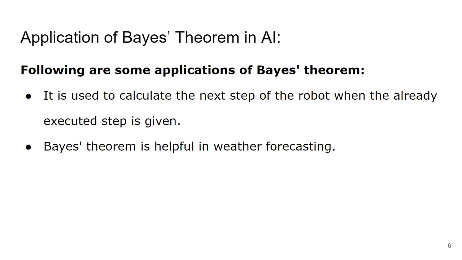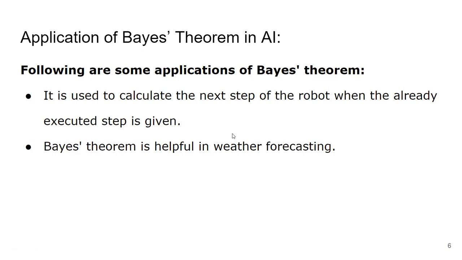Now, what are the different applications of Bayes theorem? We know in AI there are so many applications of Bayes theorem. I have just listed two. It is used for calculating the next step of a robot when the already executed steps are given. When we already know that the robot has taken a few steps, what will be the next step? That is calculated using Bayes theorem.